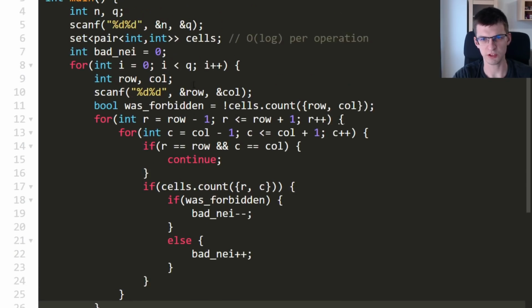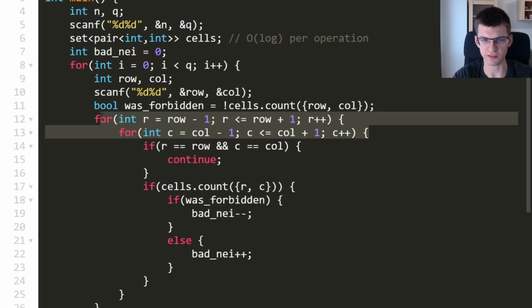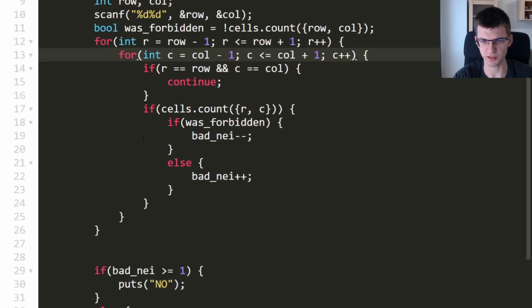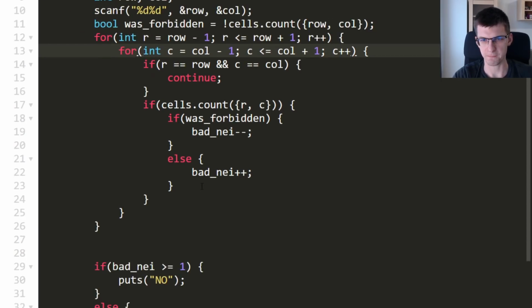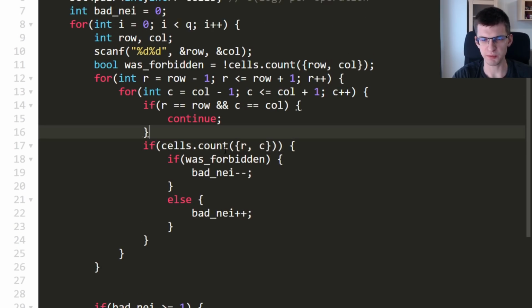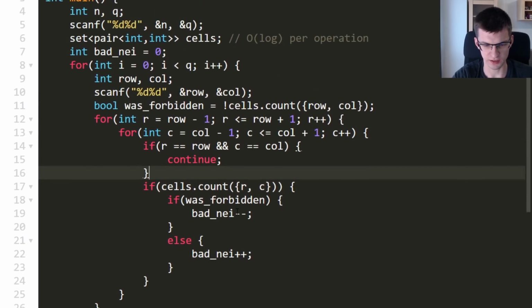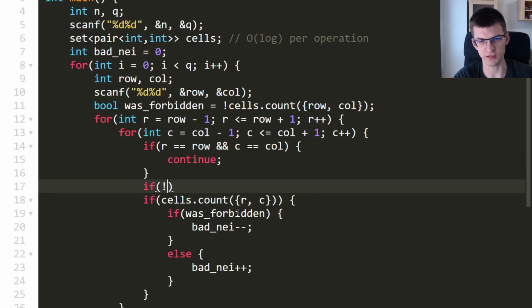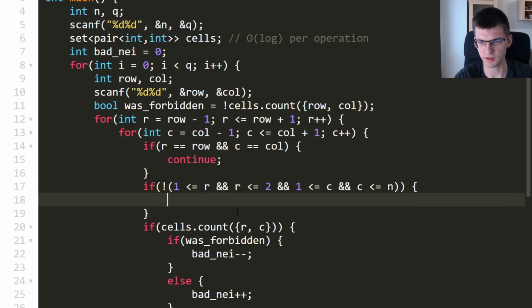The complexity will be q times 9 here, at most 9 neighbors, and just a logarithmic operation to access a set. I will maybe make it slightly faster, and I will say if not in the grid, so not 1 smaller equal r and r smaller equal 2, and 1 smaller equal c and c smaller equal n, then continue.